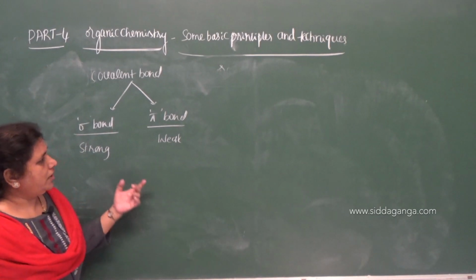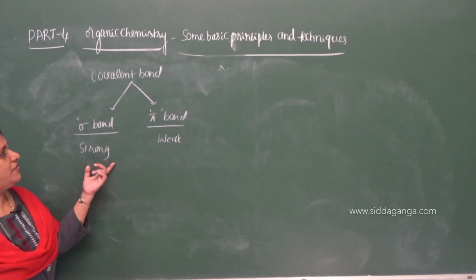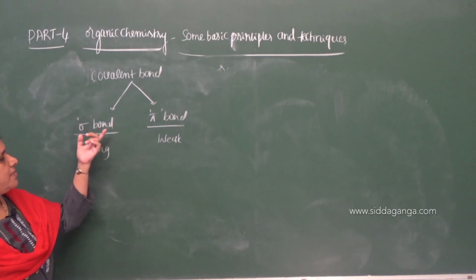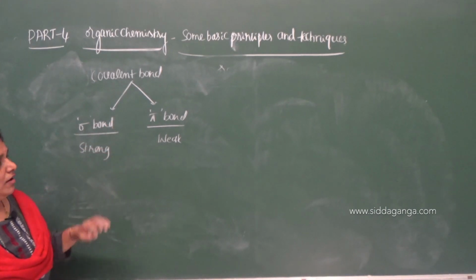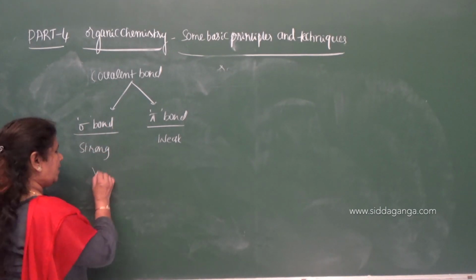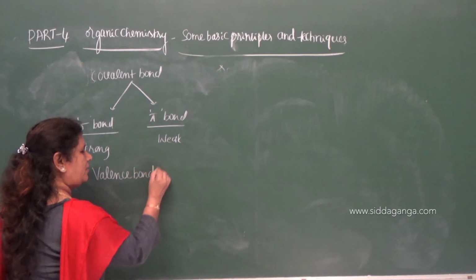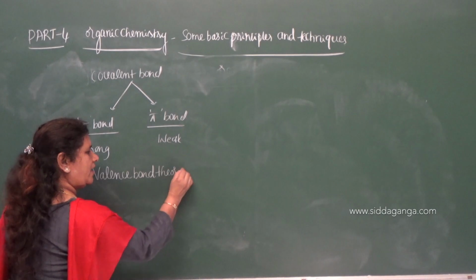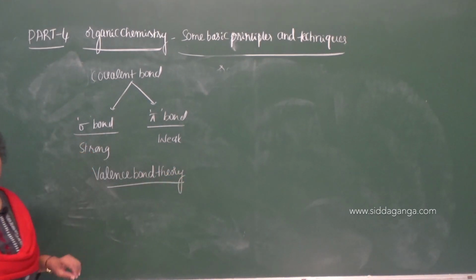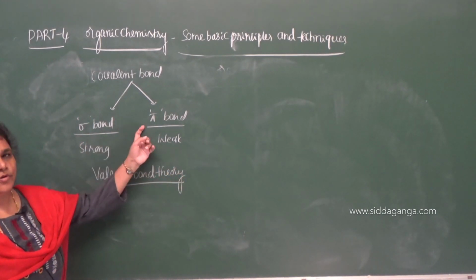Before going to that, the formation of these covalent bonds. Two types, one is sigma, another one is pi bond. Valence bond theory explains the formation of covalent bonds.